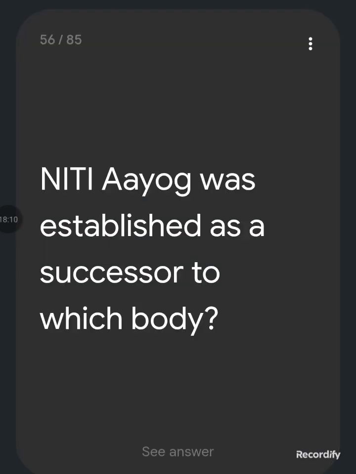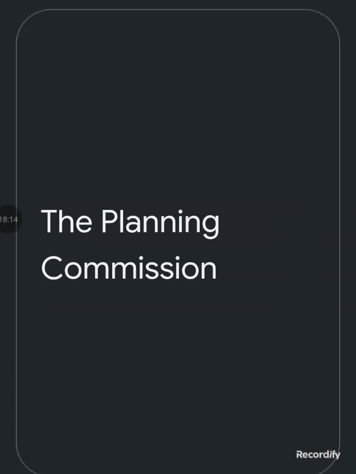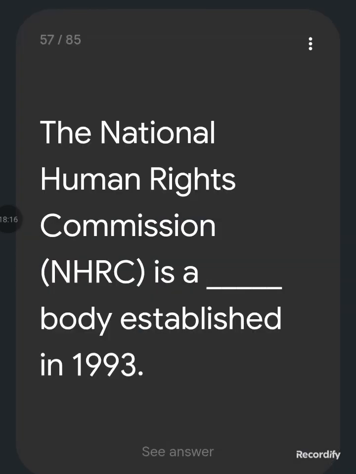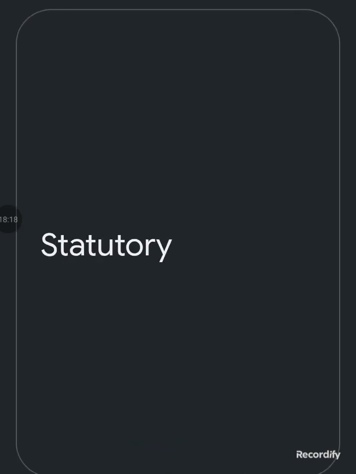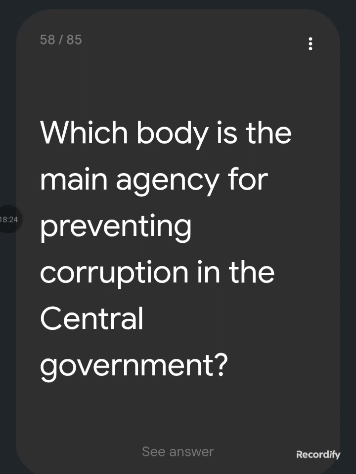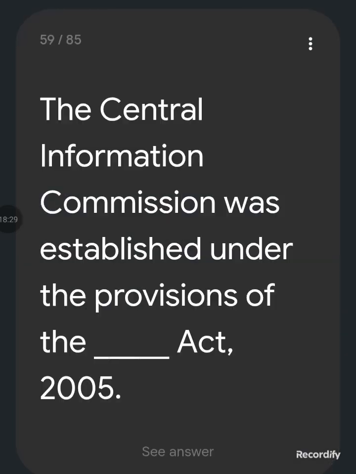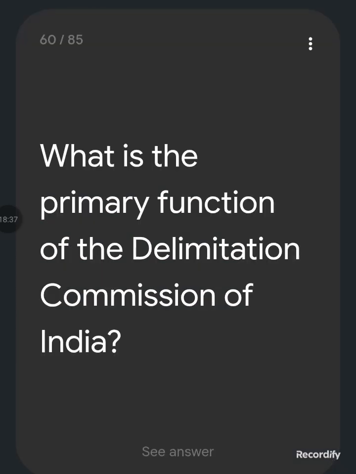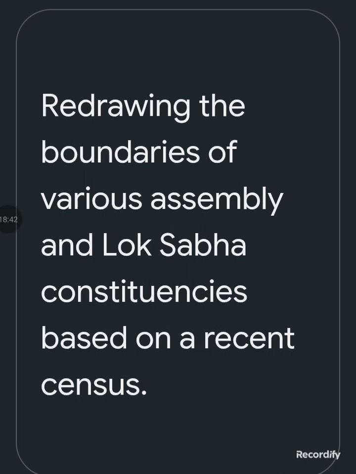Niti Aayog was established as a successor to which body? The Planning Commission. The National Human Rights Commission is a dash body established in 1993. It is a statutory body established in 1993. Which body is the main agency for preventing corruption in the central government? Central Vigilance Commission. The Central Information Commission was established under the provisions of the Right to Information Act 2005. What is the primary function of the Delimitation Commission of India? Redrawing the boundaries of various Assembly and Lok Sabha constituencies based on a recent census.